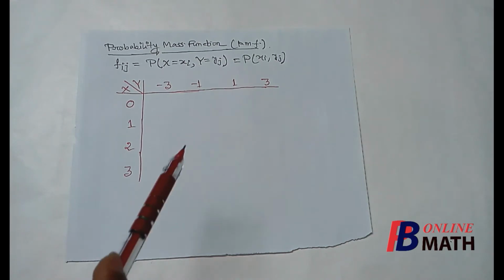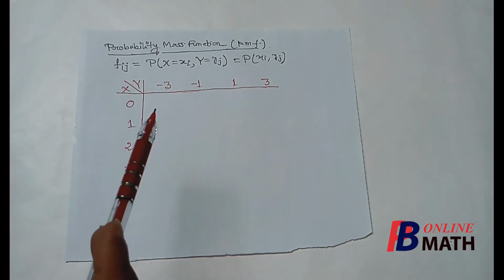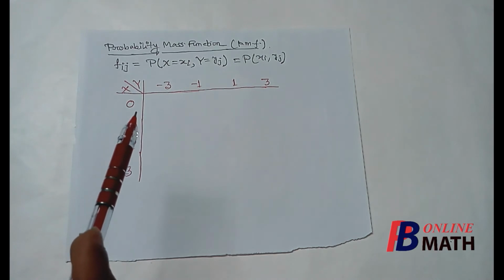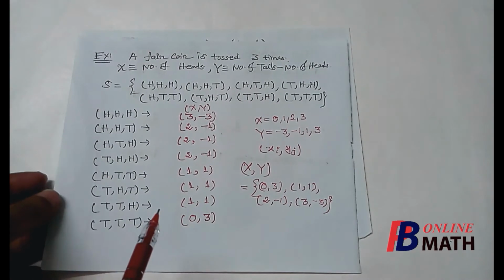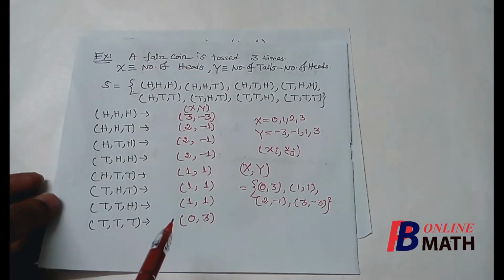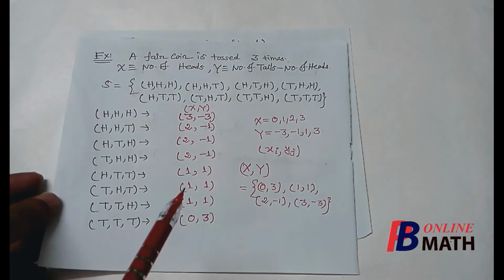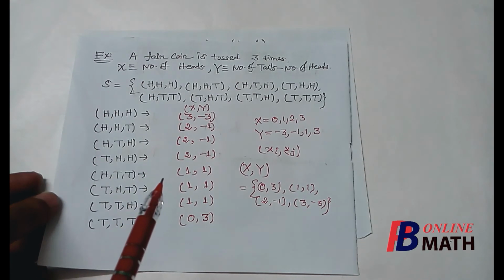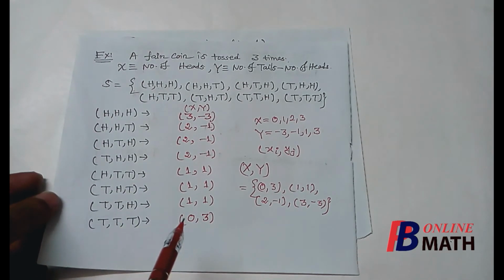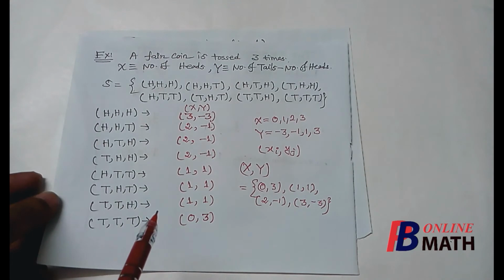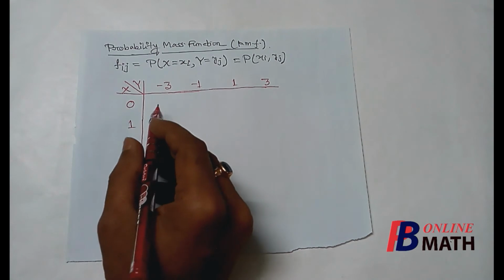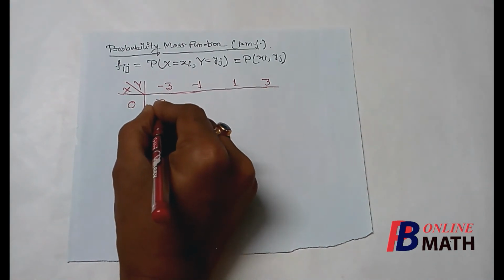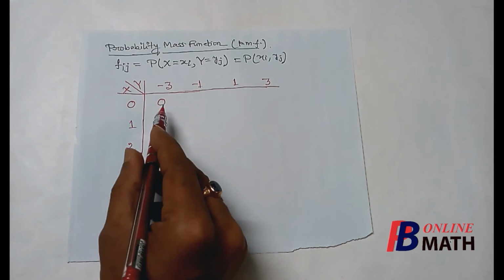First point is 0 comma minus 3. Let us find whether there is any mass at this point. Here we find there is no mass at the point 0 comma minus 3, because there is no event of this sample space S which is numbered as 0 comma minus 3. So the probability of this event is 0, or the probability mass at this spectrum point is 0.